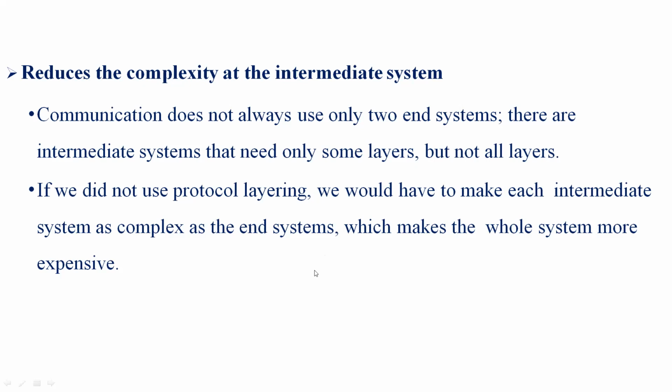If we didn't divide the task and assign the services for each protocol, we would need intermediate systems that are complex, which makes the whole system more expensive. So using protocol layering is far better than using complex systems. We always go with protocol layering in order to reduce the complexity of intermediate systems.